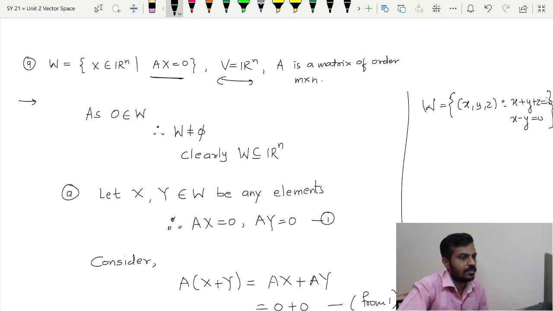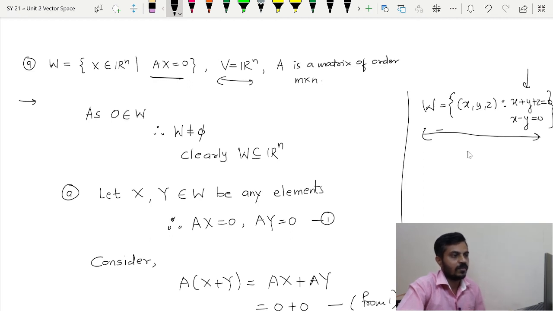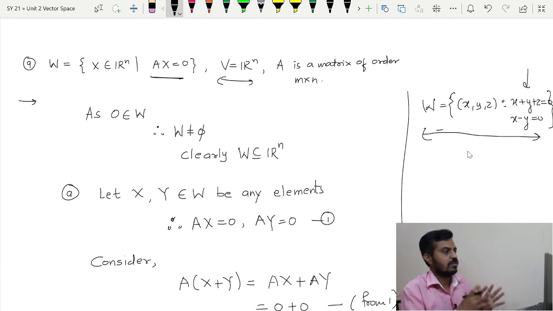Now one can easily see that this is an example of the solution set of a homogeneous linear system. So no need of doing the calculations, one can directly and confidently tell that it is going to be a subspace of R3, because in general we have proved that the solution set of a homogeneous linear system is always a subspace or a vector space.